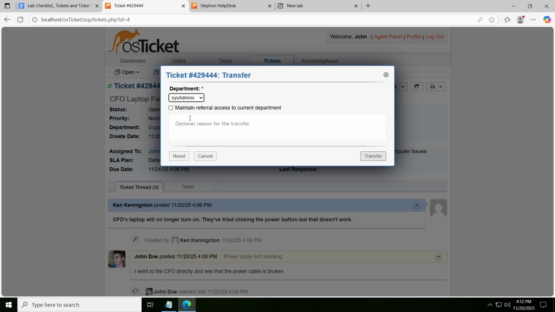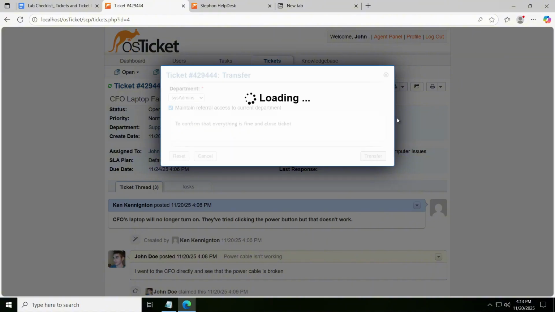I'd like to confirm what this means. Let's see, referral access to this current department. It should still say that it was from support who did everything. So let's just say to close and to confirm that everything is fine and close ticket. Let's give it to her.